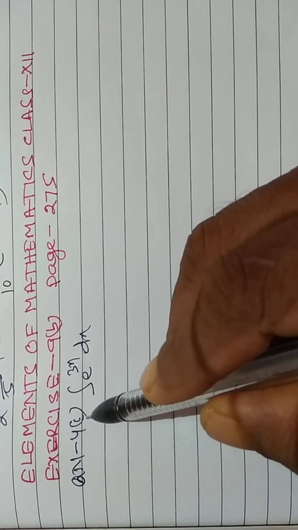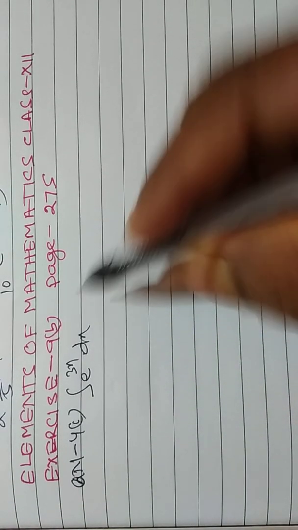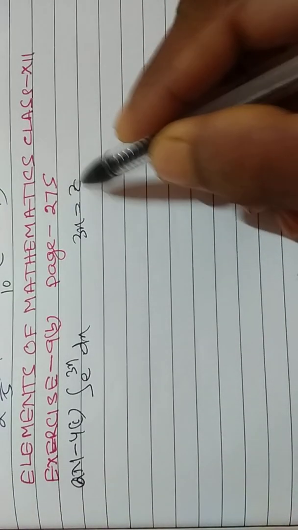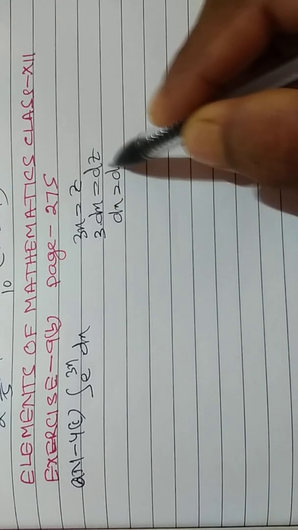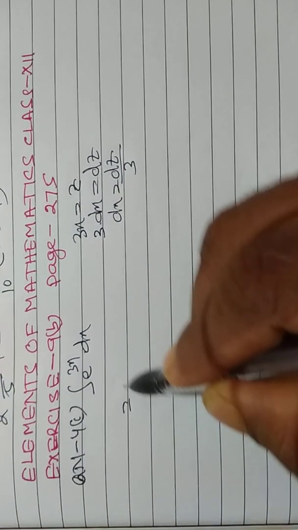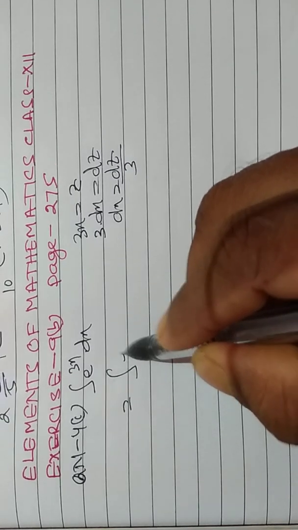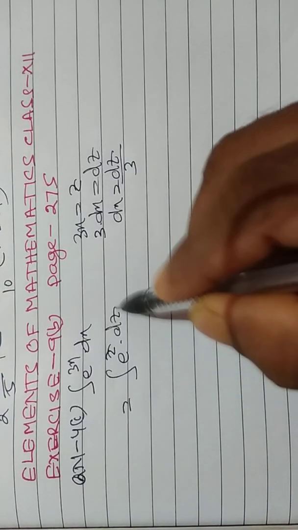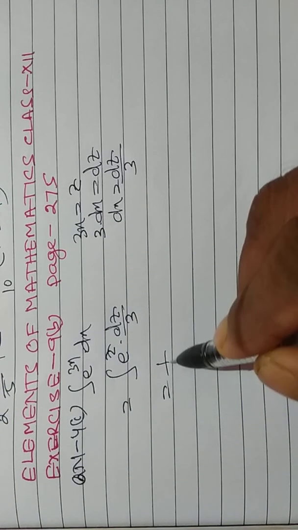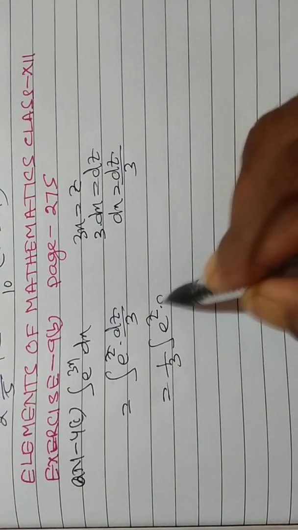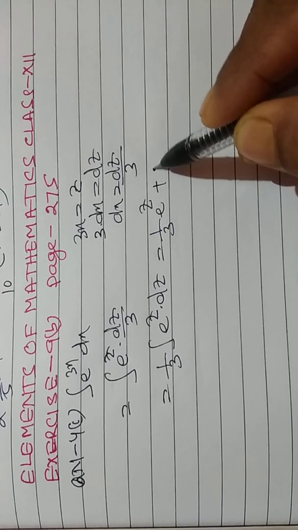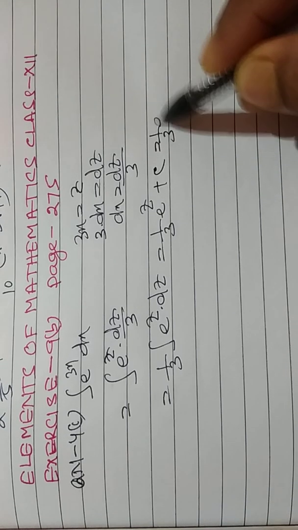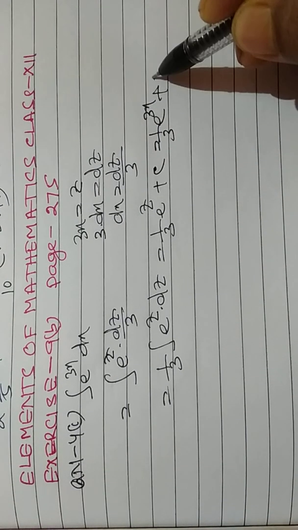Question number 4(i). Integration of e to the power 3x dx. Taking 3x is equal to z, 3 into dx is equal to dz, and dx is equal to dz by 3. That is equal to integration of e to the power z into dz by 3, and that is equal to 1 by 3 integration of e to the power z dz, that is equal to 1 by 3 e to the power z plus c, and that is equal to 1 by 3 e to the power 3x plus c.